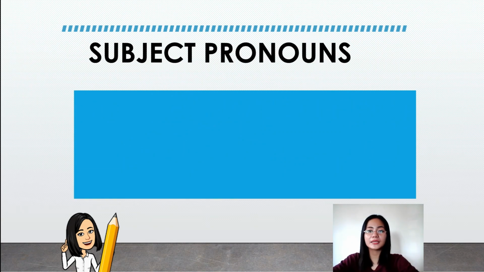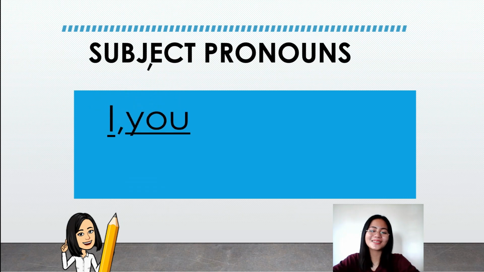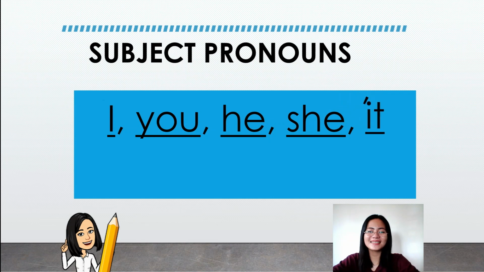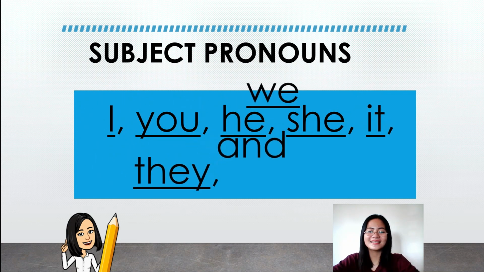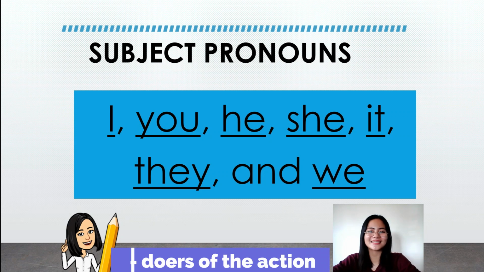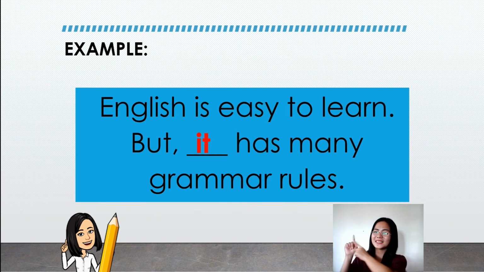Now, as you would notice in the previous examples that we had, the pronouns that we used can be found in the beginning of the sentences, which means that they are acting as the subject of the sentences. Now, let's have them all. I, you, he, she, it, they, and we. Now remember that as the subject, they are the doers of the action.